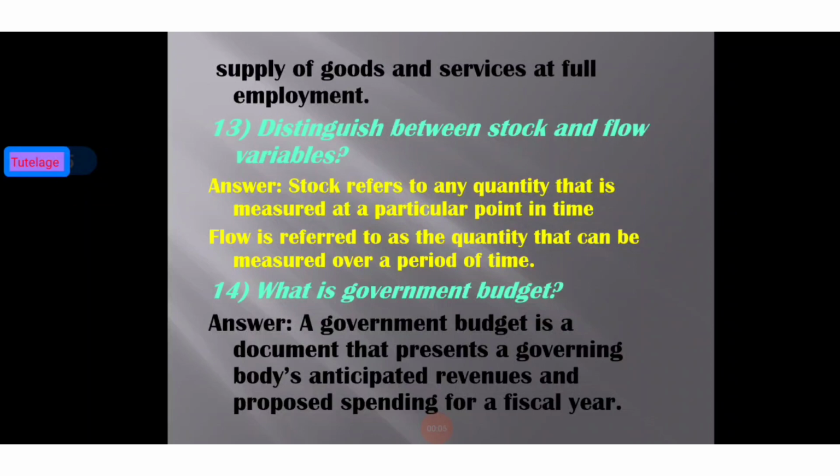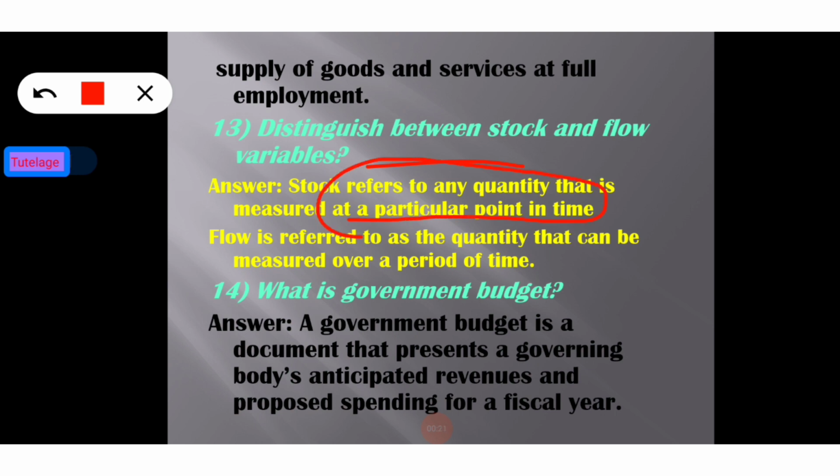Question: distinguish between stock and flow variables. We have already discussed it in my previous session. Here we can say stock refers to any quantity that is measured at a particular point in time, that means the year 2021. So this indicates a particular point in time. That is known as stock.